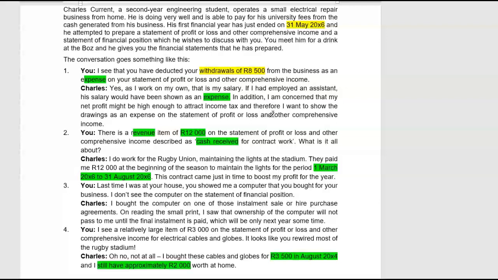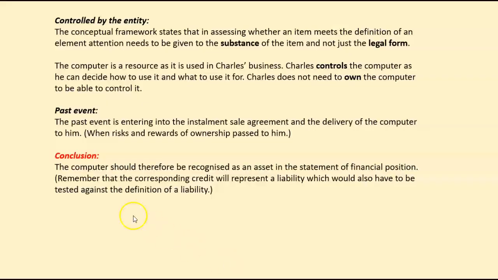So he credited the inventory account and he debited an expense account to what value? To the value of 1,500 Rand, the difference between the two. So obviously, he doesn't have an asset of 3,500 Rand anymore. He only has an asset to the value of 2,000 Rand, which is the cables and globes that he hasn't used as yet. And he has an expense item for the items that he did use in the current financial period of 1,500. So we are going to talk about assets and we are going to talk about expenses.